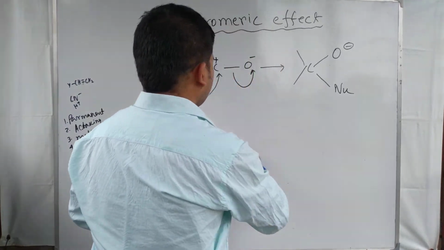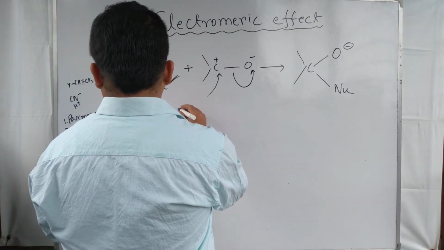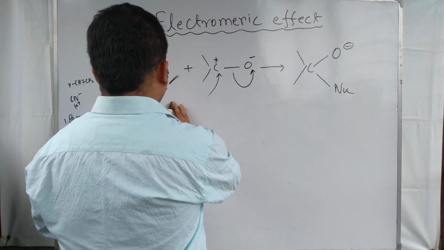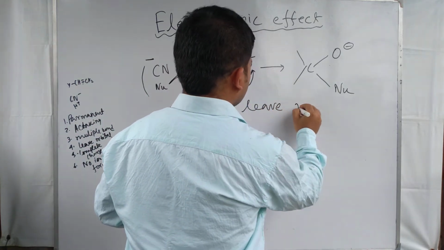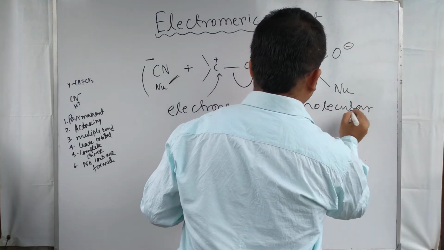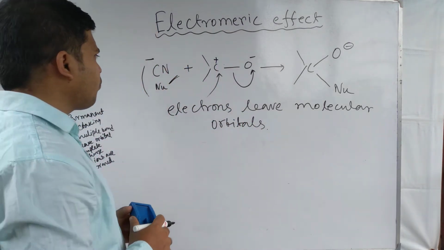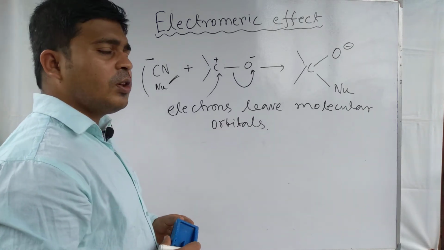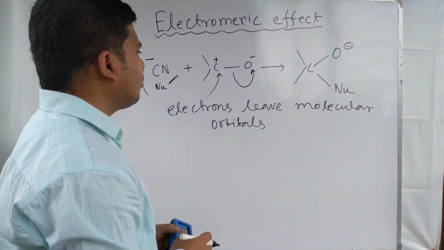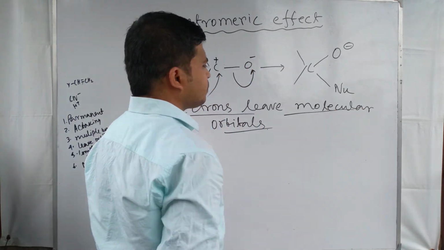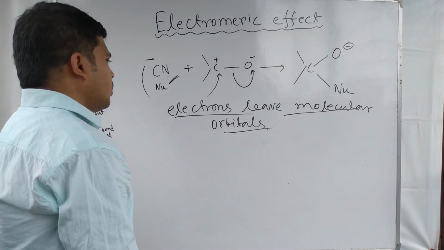Another important thing about the electromagnetic effect is that the electrons leave the molecular orbital. In the electromagnetic effect, shifting of electrons takes place, and the electrons also leave the molecular orbitals. This is a very important point in the case of the electromagnetic effect.